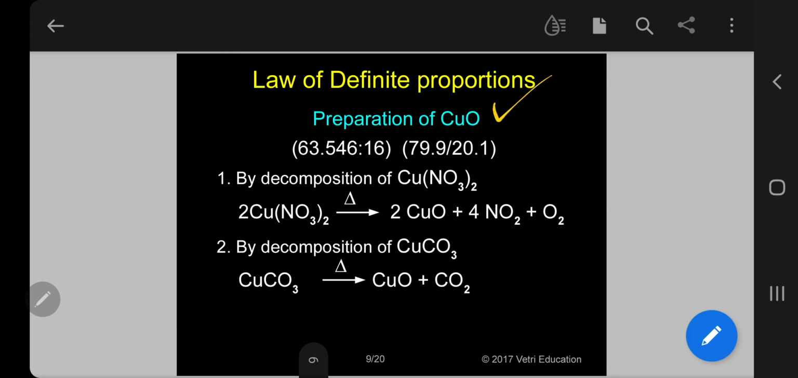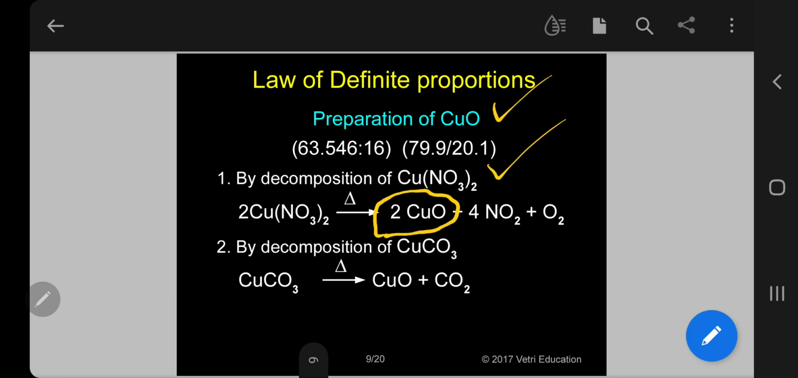Whatever method we use to prepare the same compound, the compound will contain the same elements in the same definite proportion. That is the law of definite proportions. For example, I can prepare copper oxide by decomposition of copper nitrate. By heating copper nitrate, I can get copper oxide. Kindly follow.